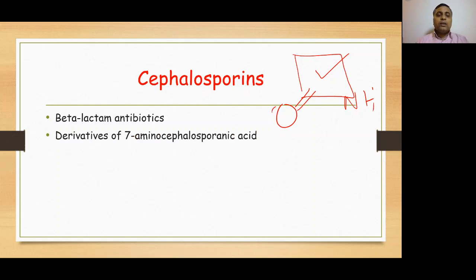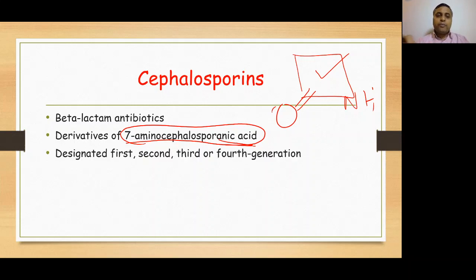Second important thing, that this is a derivative of 7-amino-cephalosporanic acid. So they are acidic in nature. Clear? Third important thing, that they can be designated or classified as first generation, second generation, third generation, and fourth generation cephalosporins. So whenever we classify cephalosporins, which are beta-lactam antibiotic drugs, we classify them as first generation, second generation, third generation, or fourth generation.